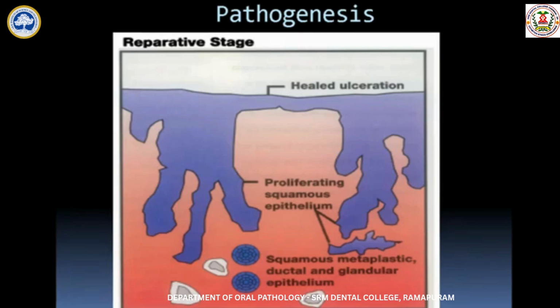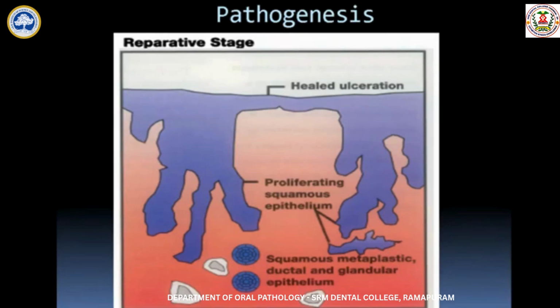What happens right now is you will be able to appreciate an ulcerated epithelium on top. In the connective tissue portion where the necrosis had occurred, the necrotic tissue has been thrown out, but the remaining ductal epithelial cells and the remaining glandular acini will be present along with the blood vessels. Now the epithelium will try to heal by itself. When this epithelium heals, it will proliferate more because of the reactive process. So it will proliferate down towards the ductal epithelium or the ducts of your salivary gland.